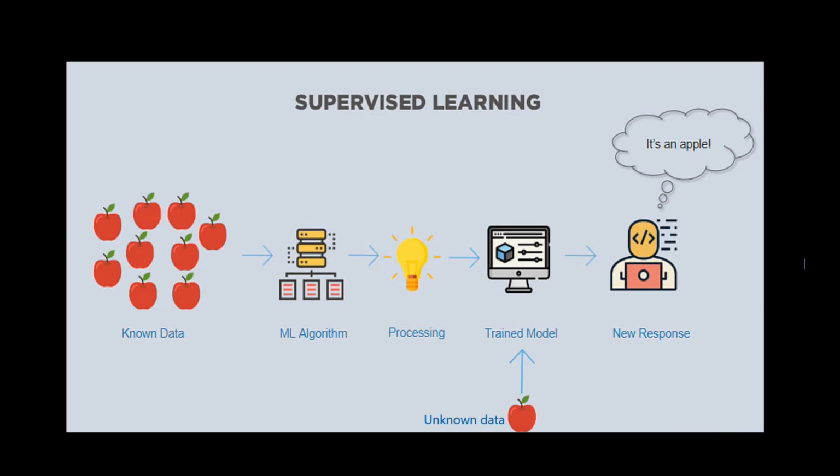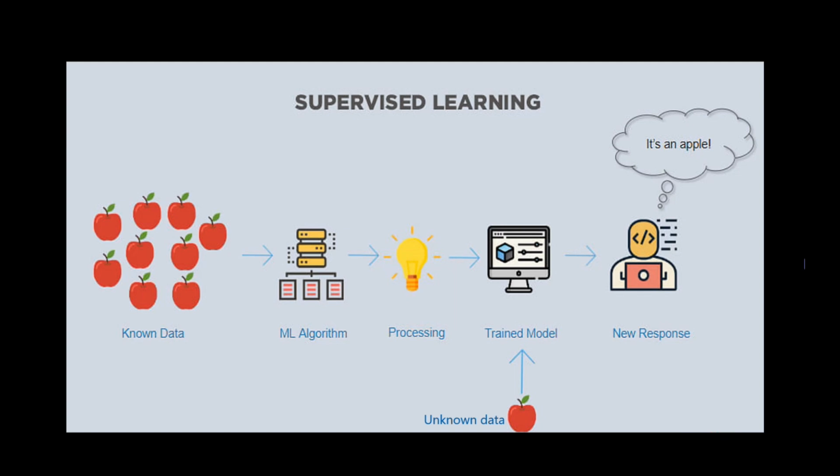For example, I took a set of apples. That is known data, meaning we know that it is an apple, and we are teaching the model by giving it the label that it is an apple. We are teaching the machine as we teach children that it is an apple, it is a mango. Now it will find some patterns, like the features that it is red, it is rounded, and it has a name also. It is an apple. Then an ML algorithm is applied. Then it will be processing and training the model. So then our model will be trained.